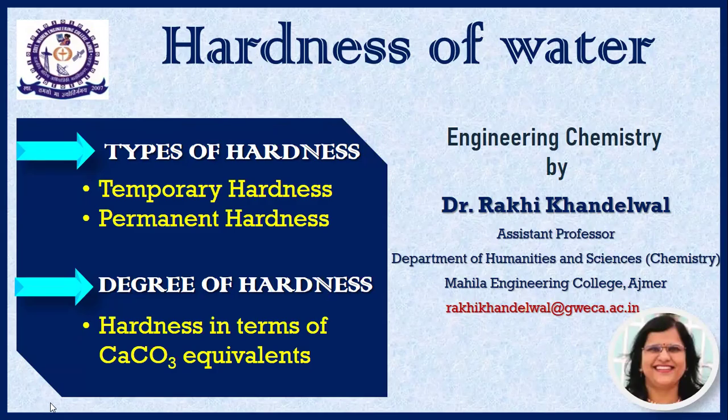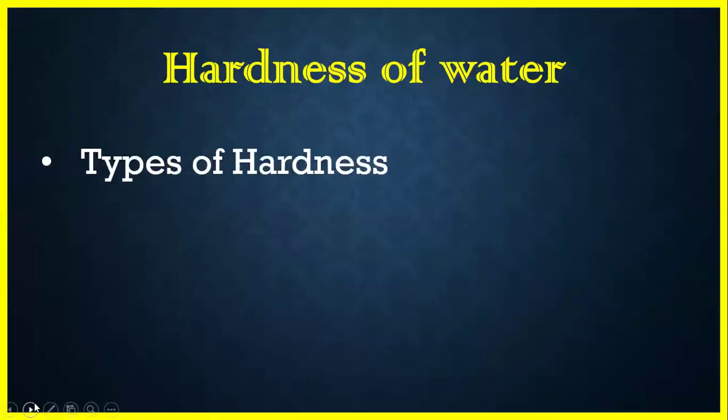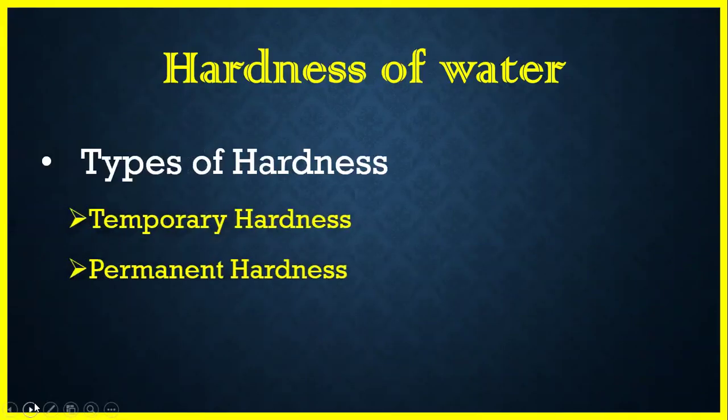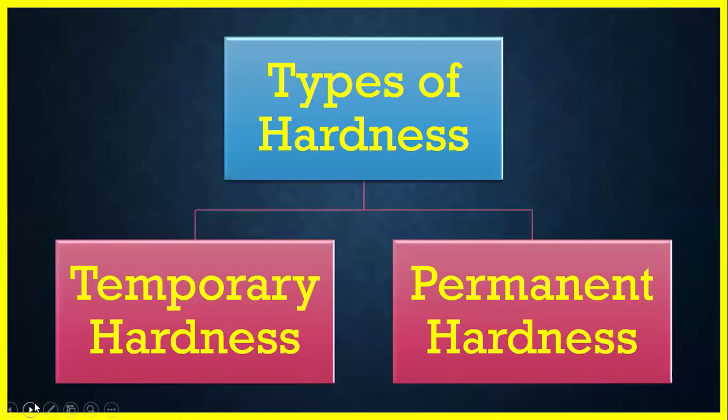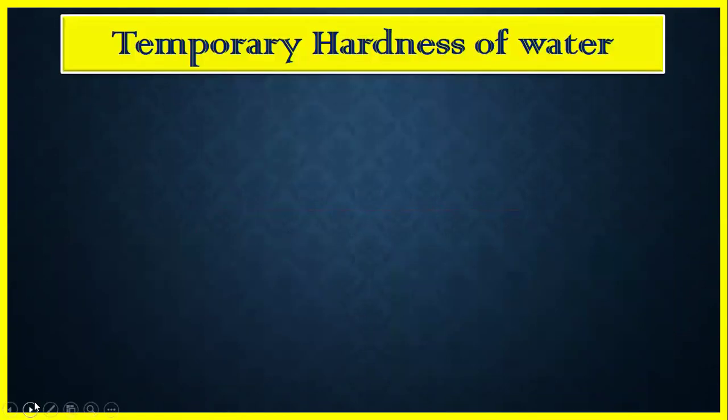Today we are going to discuss the types of hardness and the degree of hardness in the water sample. So let us begin with the types of hardness. The hardness of the water can be classified in two categories. One is the temporary hardness and the second is the permanent hardness. So let us begin with the temporary hardness of water.